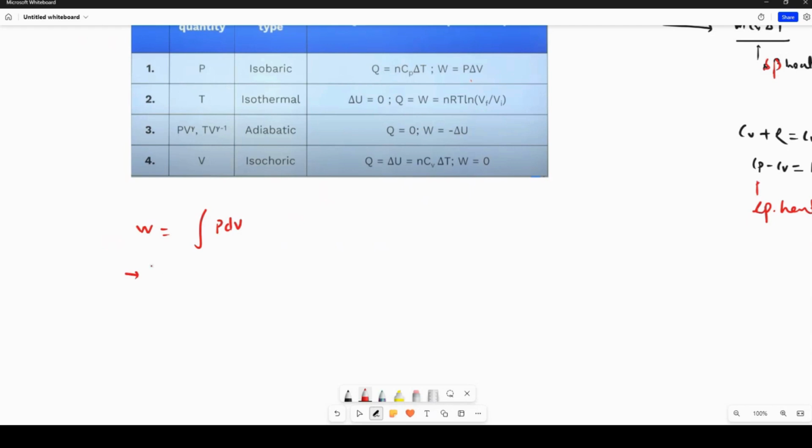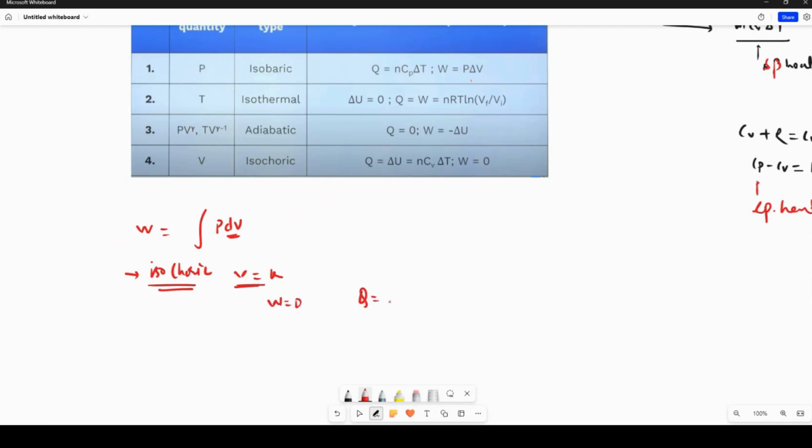Then you have a number of processes. Process number 1 is isochoric. Isochoric means volume is constant. If volume is constant, then delta V is 0. If volume is not changing, then work done cannot happen, so work done will be 0.